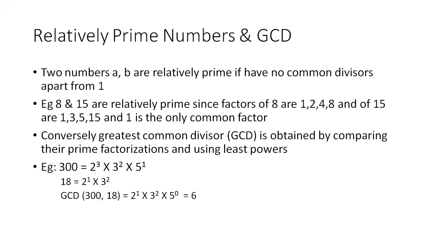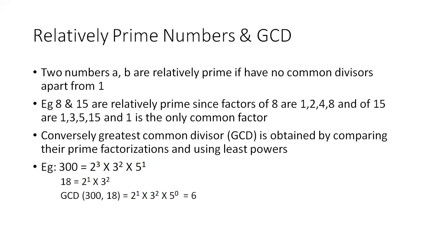Both will have 3 square as a divisor. 300 has 2 to the power of 3 into 3 square into 5 to the power of 1. 18 also has 2 to the power of 1 into 3 square. For the first one, 300 has 2 cube, whereas 18 has only 2 to the power of 1. The least one is 2 to the power of 1. When you come to the next one, 300 has 3 square, and 18 also has 3 square, so you can write 3 square.